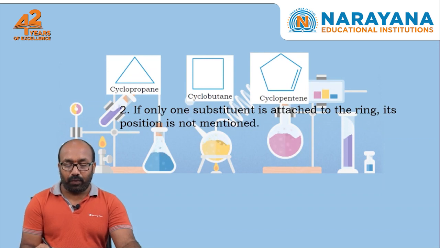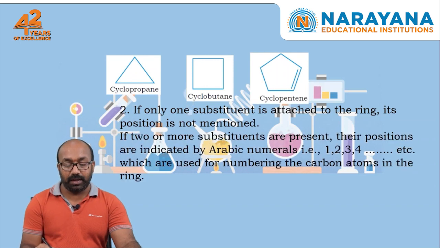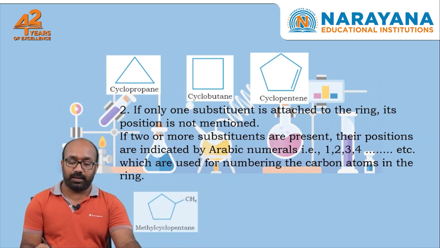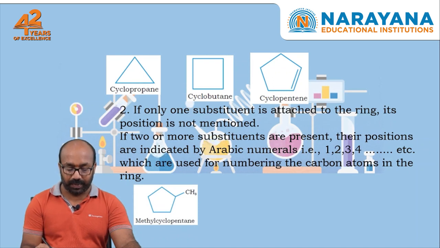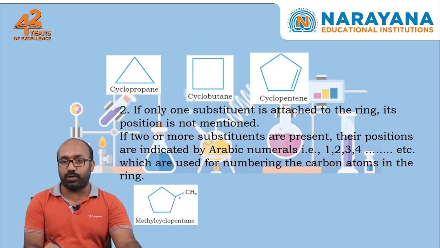Next, if only one substitution is attached to the ring, we need not mention the numbering. Then if more than one substitution or functional group is attached to the ring, we have to give the numbering. In this case, first, this methyl group is attached, only one substitution is there, so we need not mention the position of that substitution.